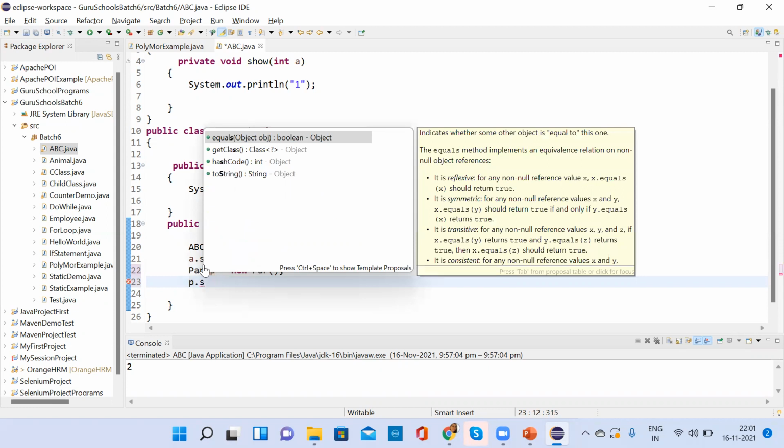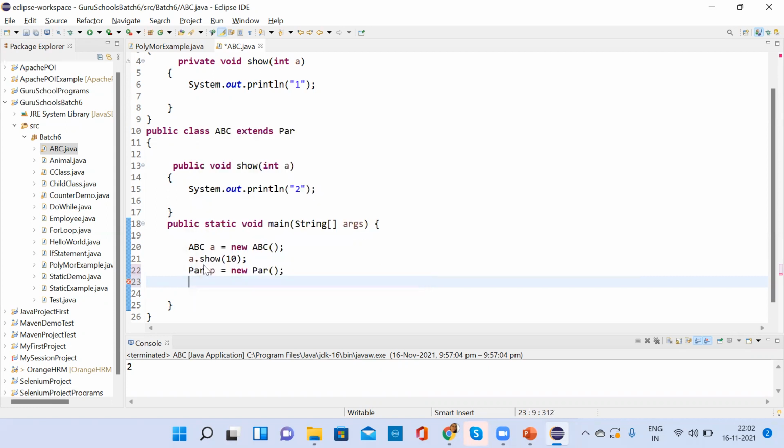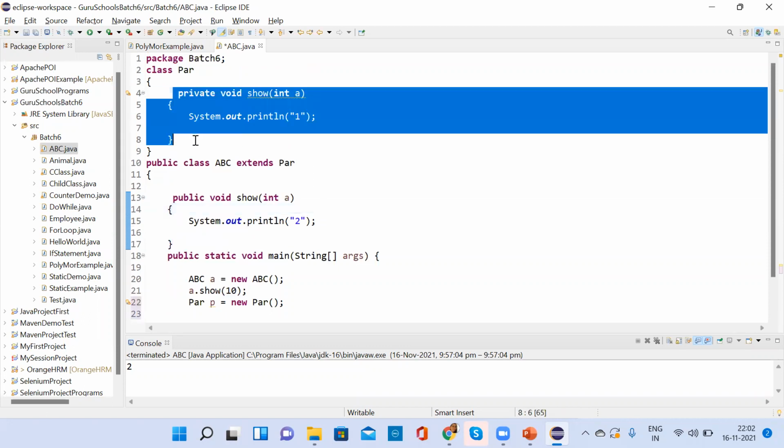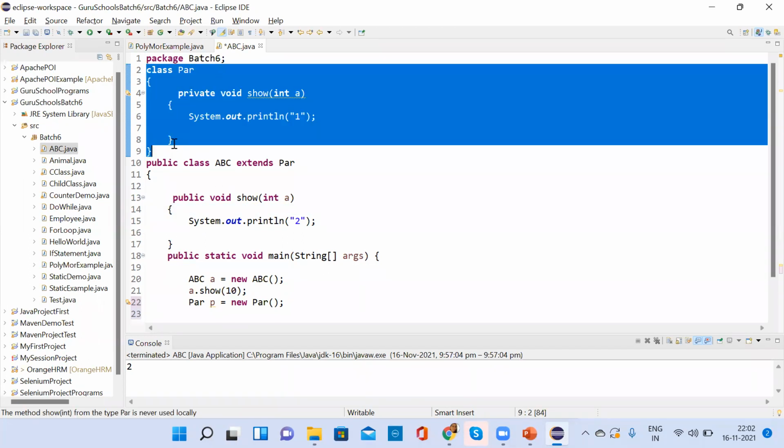See, there is no show method, because it's private, but it will allow you to override. Oh, got it. Only override is possible, but you cannot call any private method from a different class. This private method is only for that particular class. Okay.